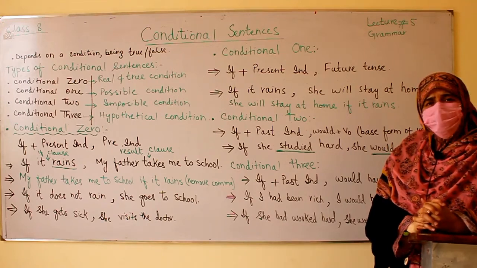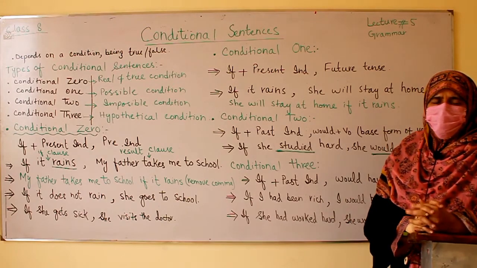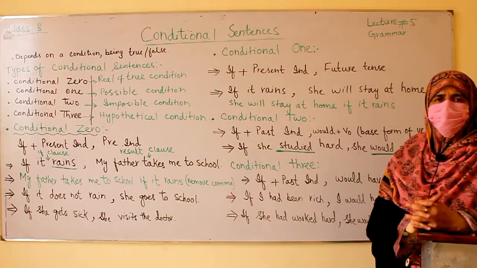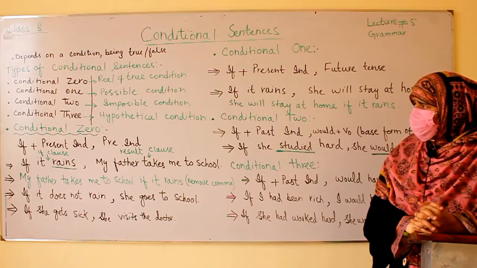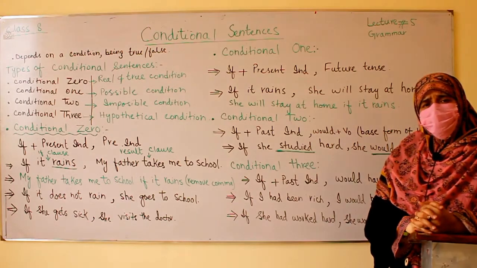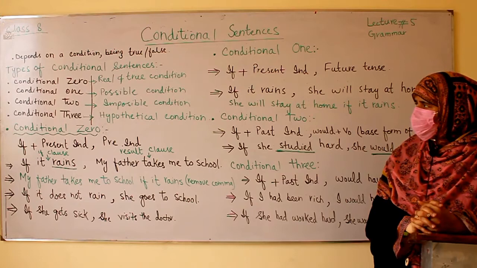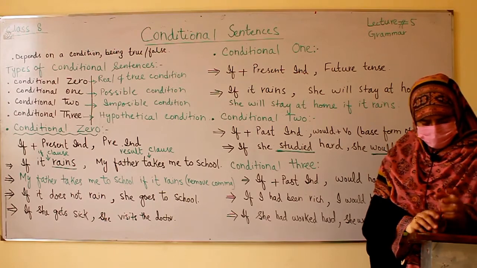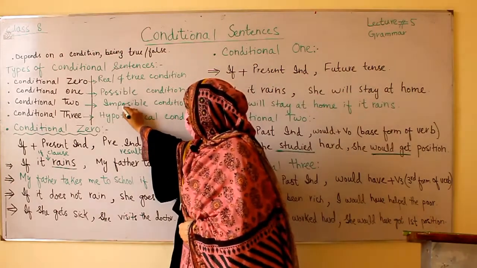Conditional 0 always depends on a real and true situation. Whatever situation we are going to explain must be a real and true situation or condition. Then we have conditional 1. Conditional 1 always shows a possible situation or condition. Conditional 2 shows an impossible condition or situation.